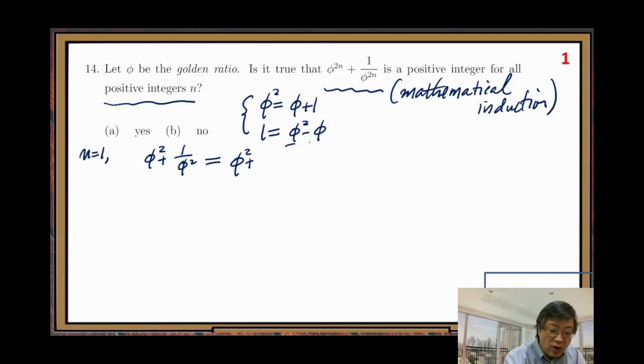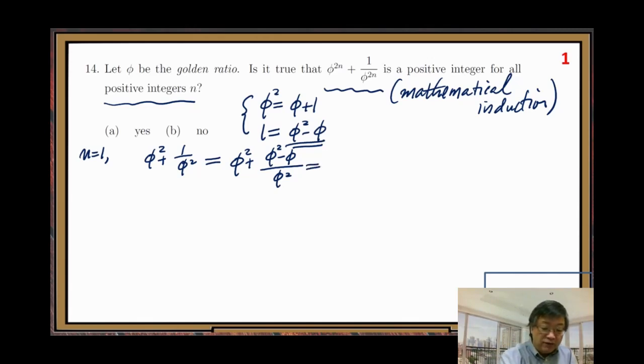Can we replace 1 by this expression, phi squared minus phi over phi squared? That's 1. The first time we apply one of the 2 properties.